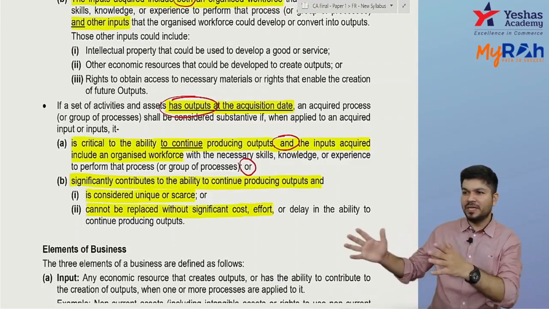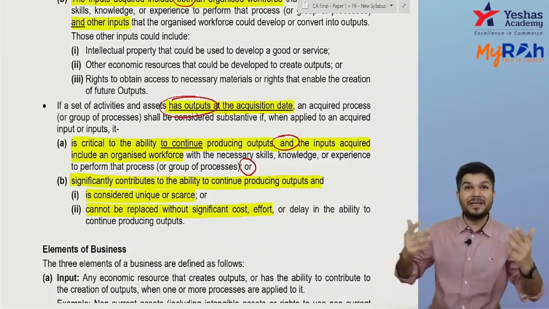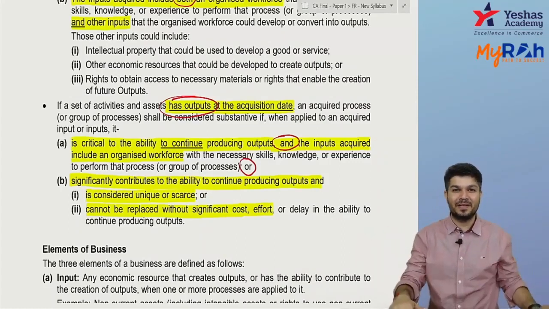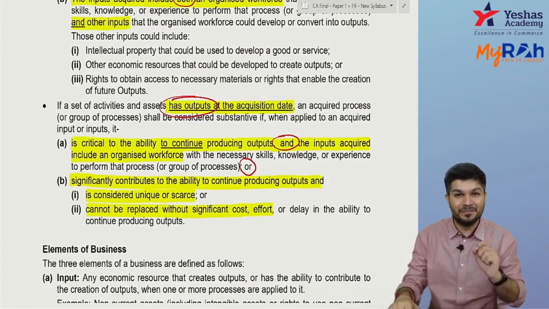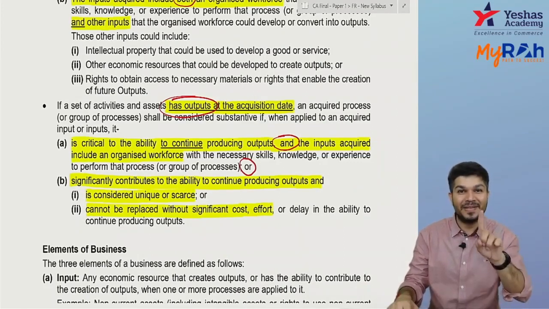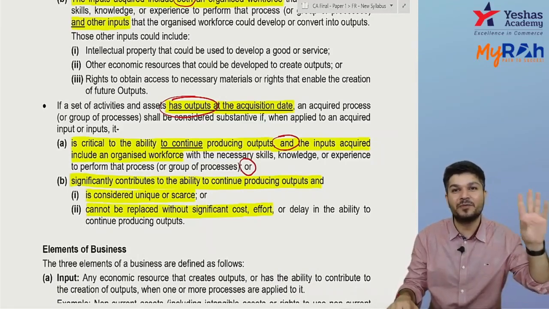So there is already output, but if this process is scarce, or this process cannot be replaced very easily, then it's a substantive process. And a business needs a minimum: input and a substantive process. Output may come up in the future.